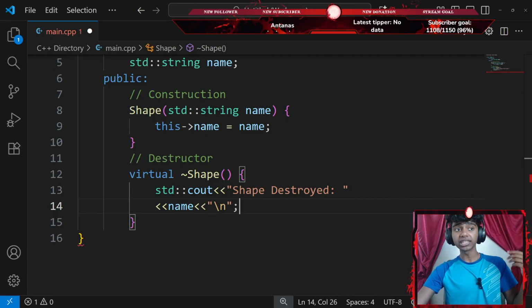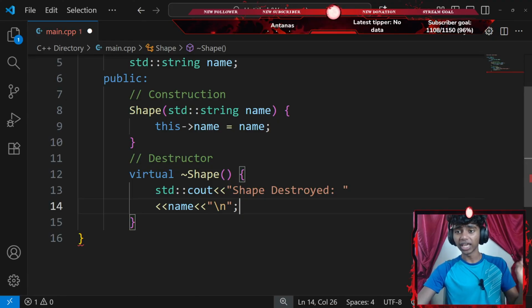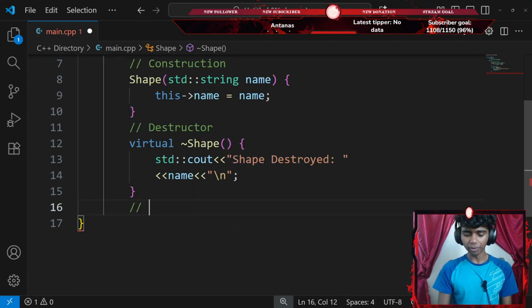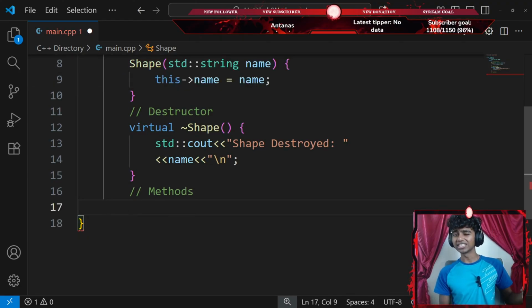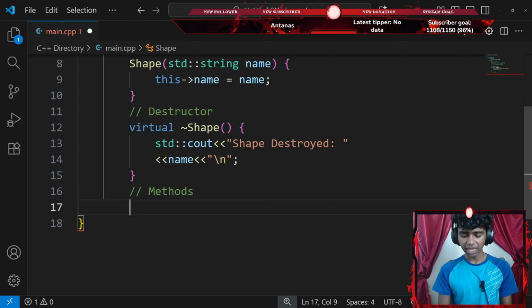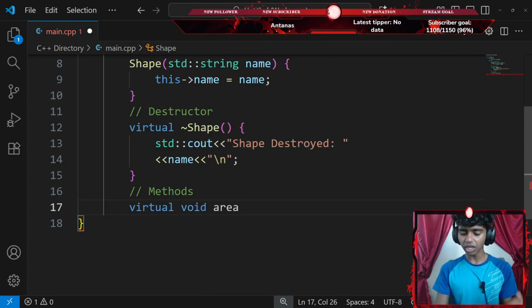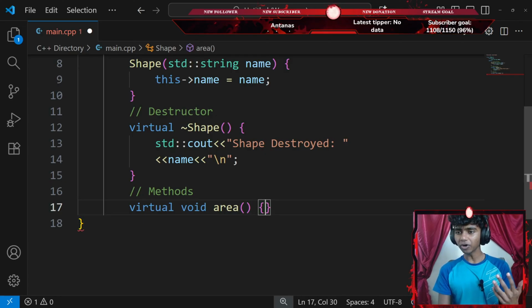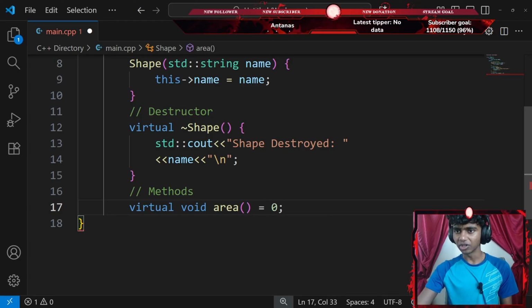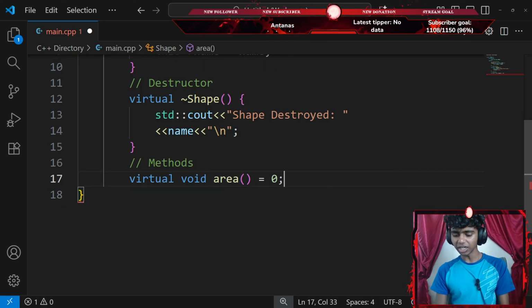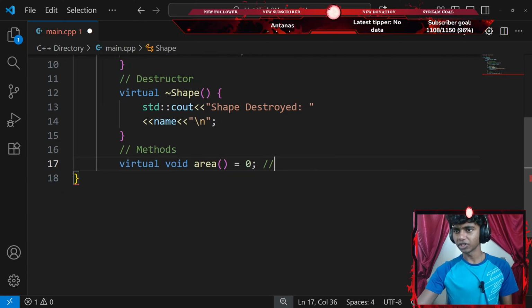Okay, next up, I gotta declare a pure virtual function called area. So let's go ahead and add another comment that says something like method, because I'm assuming the functions inside of classes are called methods. So I'm going to be creating a virtual void method called something like area. So I'll go with area, add a pair of parentheses, and then a pair of curly braces. Although I might actually set it equal to 0, ending with a semicolon. Okay, so this is considered a pure function. Maybe add a comment that says something like pure function.